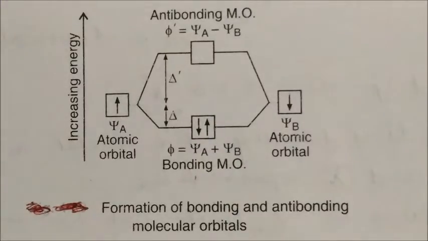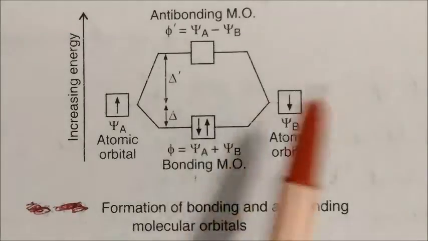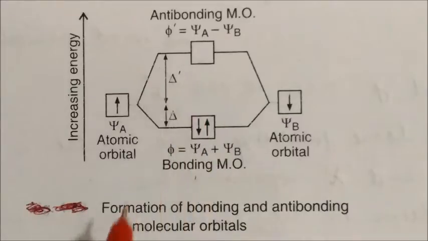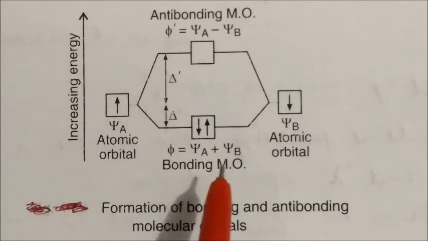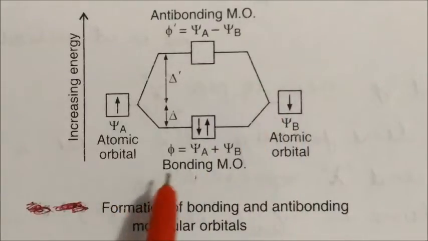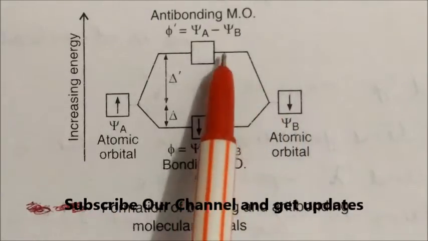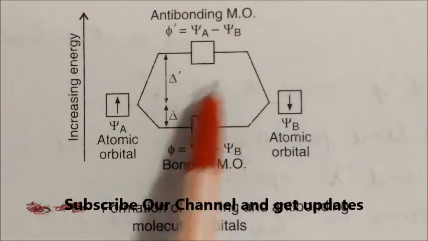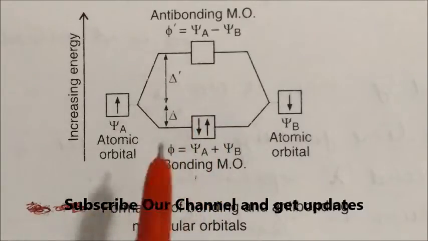Hello friends, welcome. In the previous session we have seen that when atomic orbitals mix, two types of molecular orbitals are formed. One is called bonding molecular orbitals and the second is anti-bonding molecular orbitals. Energy-wise, this is less in energy and this is more in energy. So let us explain this whole concept now.